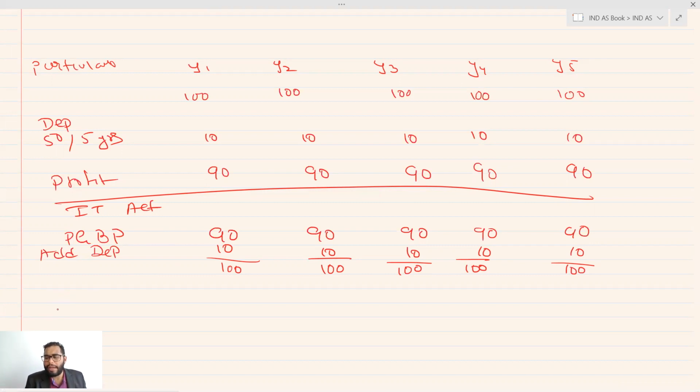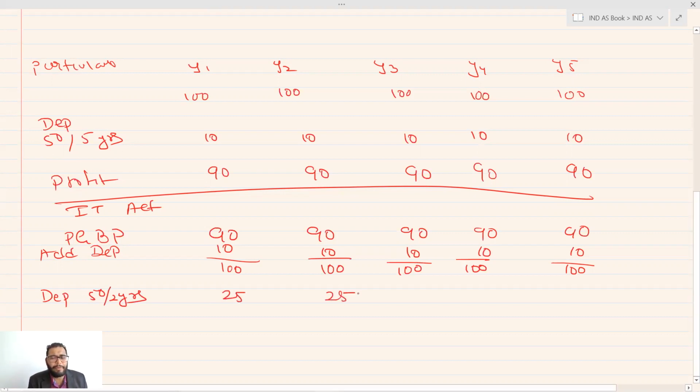You can say 4 years. I need to depreciate the whole asset into the 4 years. Or you can say 2 years. Let's take the example of 2 years. I need to depreciate this asset as per the Income Tax Act, of rupees 50, into 2 years. What will happen is 25 depreciation here, 25 depreciation here, rest nil.